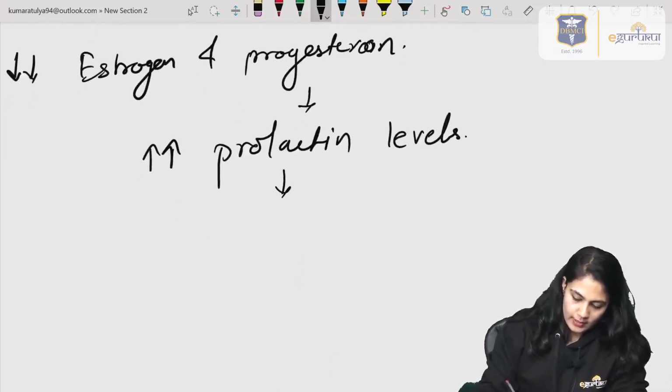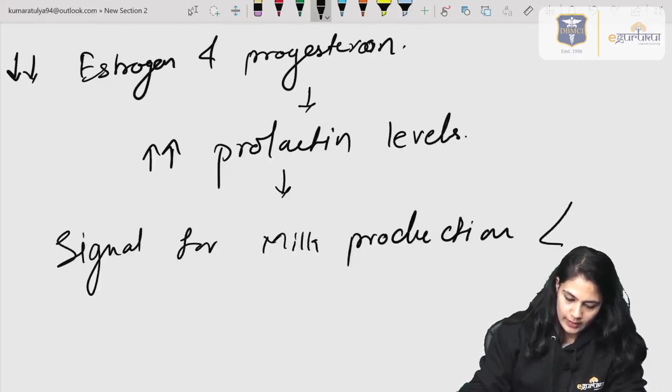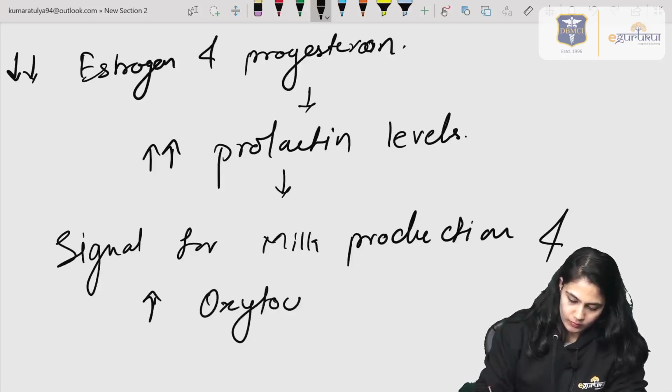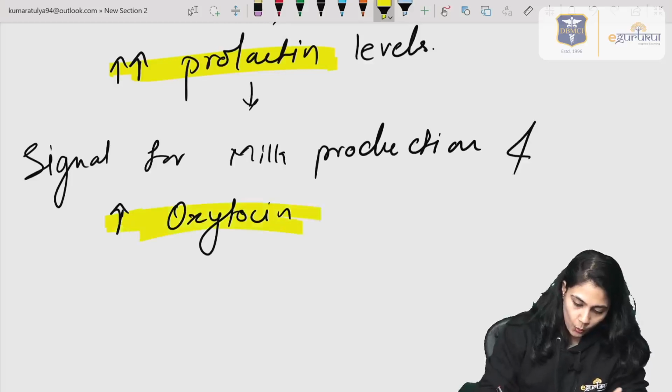which is the signal for milk production, and an increase in oxytocin levels also. When there is an increase in prolactin, there is an increase in oxytocin. What is the stimulus for that?